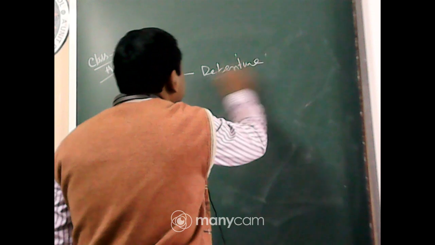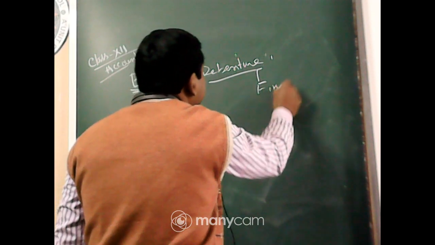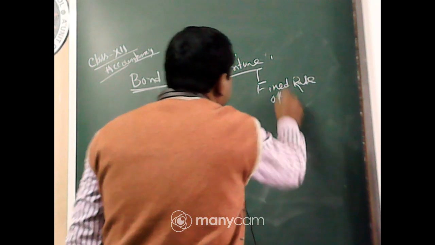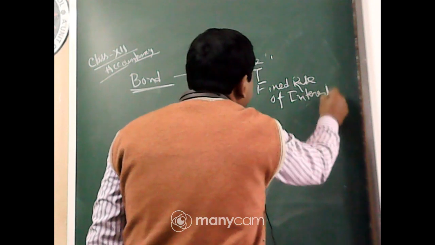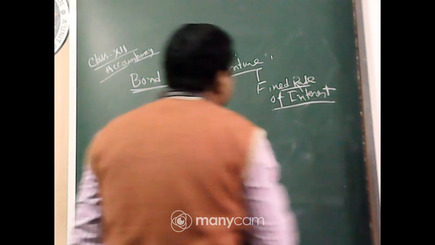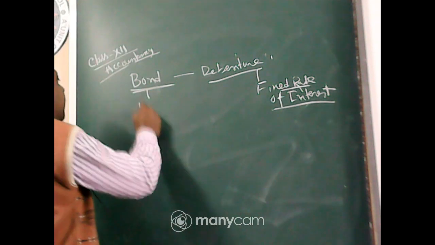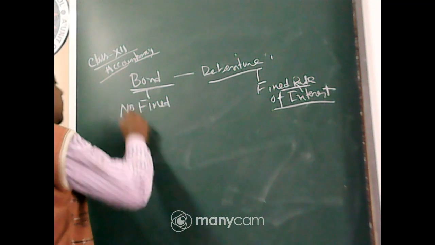In debenture there is a fixed rate of interest, but in bond there is no fixed rate of interest.